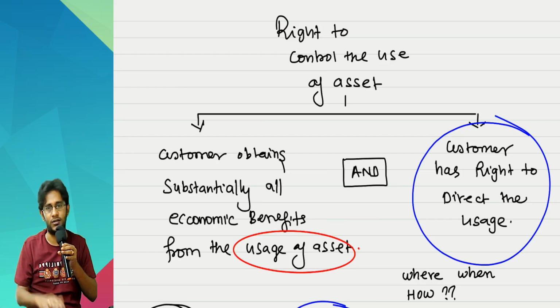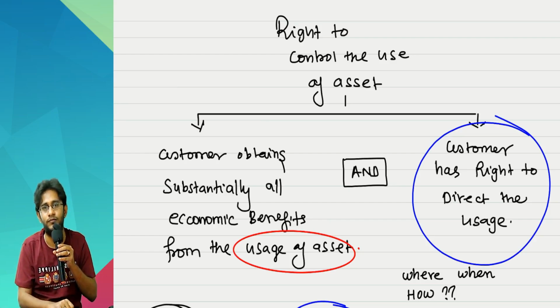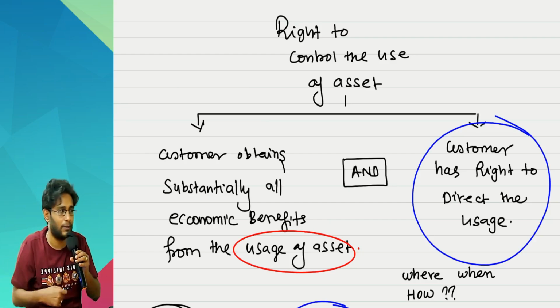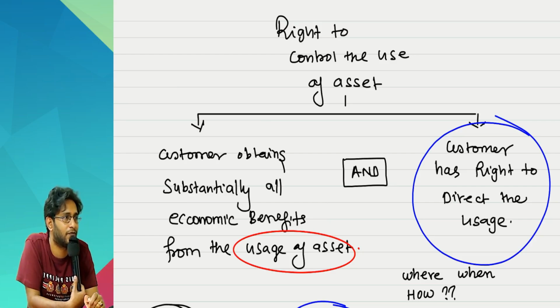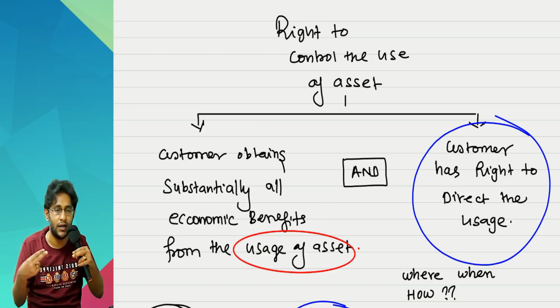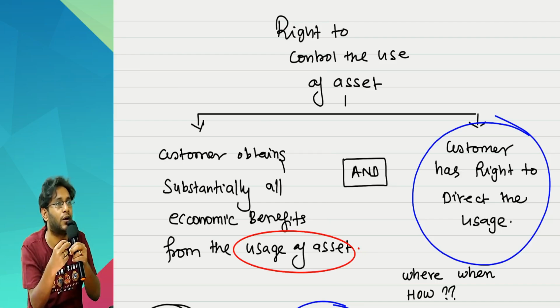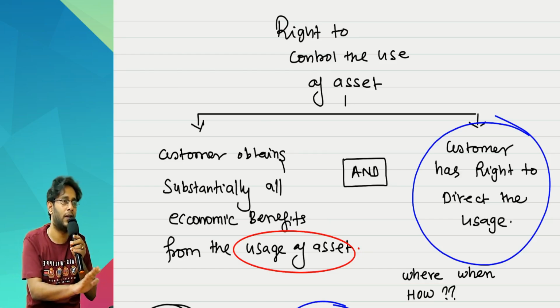For example, I am a truck owner, sir. Truck national permit is not there. Only within the state it can move. I gave this truck on lease to you. At the time of giving lease, what condition I will put? Arey Babu, don't cross state borders. Within the state only you play. Why will I put that condition? If without permit you go on the national highway crossing the state borders, somebody catches, my truck will be in risk. They'll stop my truck there. In order to protect myself, I put some conditions. Those conditions are not to be seen as interfering with the decision making right of the customer. They can be there, not a problem. If it is protective rights of the supplier, then that is not a problem.